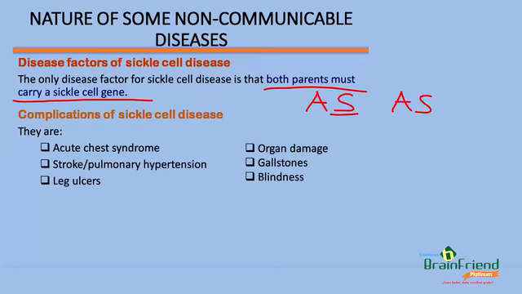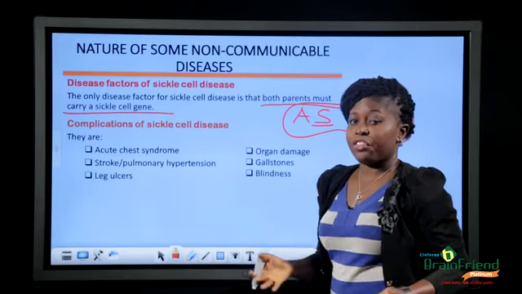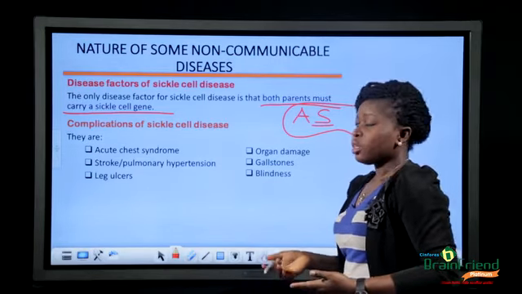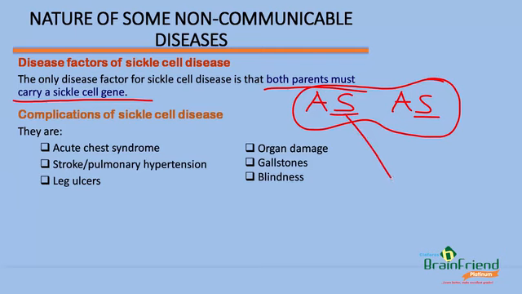The sickle cell gene. And the parent B is also carrying a sickle cell gene. So this is the only criterion for a sickle cell sufferer to be born. If the match is between the sickle genes from both parents, it will result in a sickle cell sufferer.